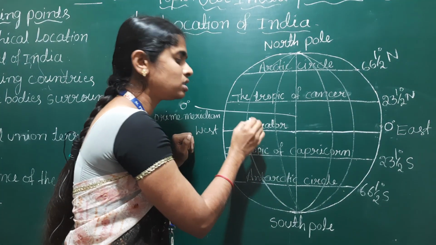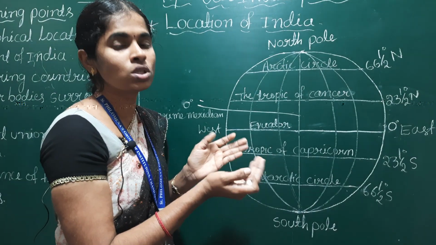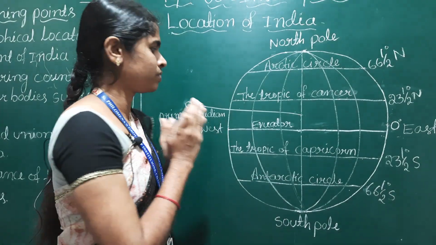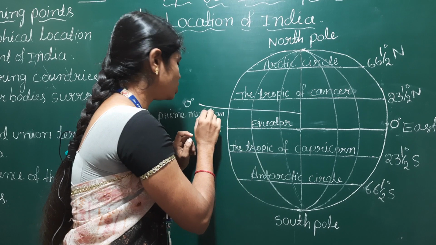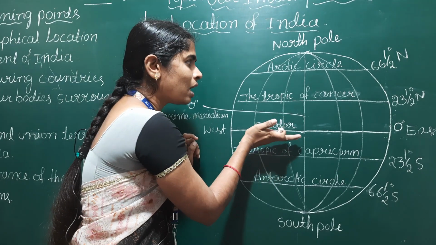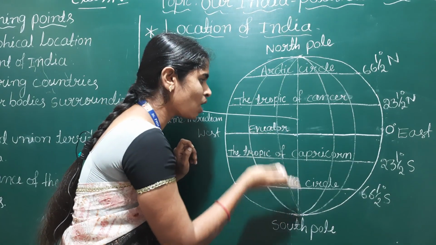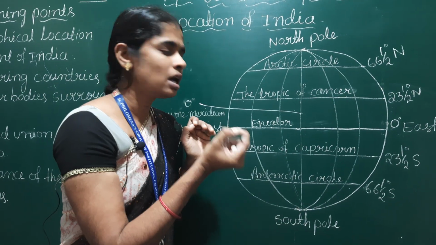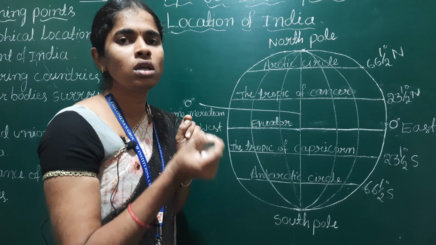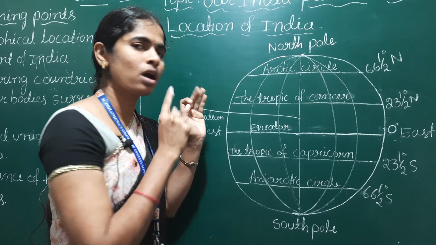Latitudes and longitudes are measured in degrees. The equator is measured at 0 degree. To the north of the equator there are 90-degree latitudes, and to the south of the equator there are 90-degree latitudes. Total 180-degree latitudes are there on the globe.